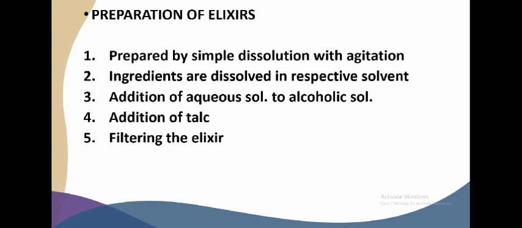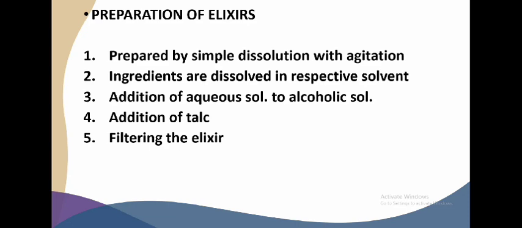First and foremost, elixirs are often prepared by simple dissolution with agitation, meaning it involves dissolving of solute to the solvents. The second process is that the ingredients are dissolved in their respective solvents. Meaning alcohol-soluble components are dissolved in alcohol, while the water-soluble components are dissolved in water.